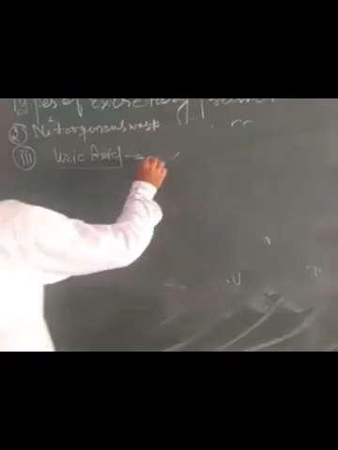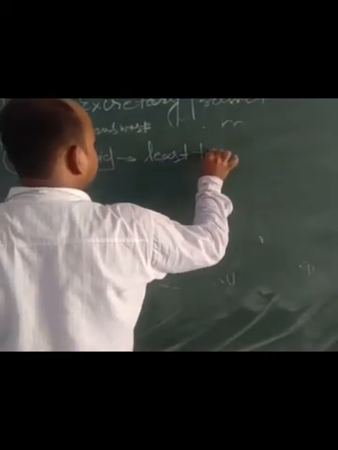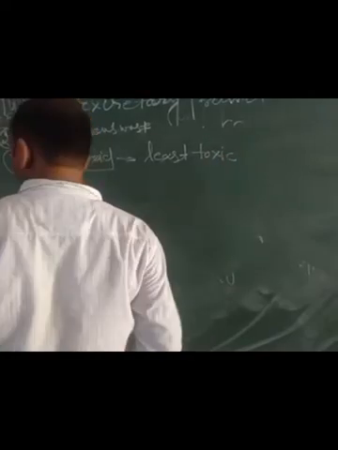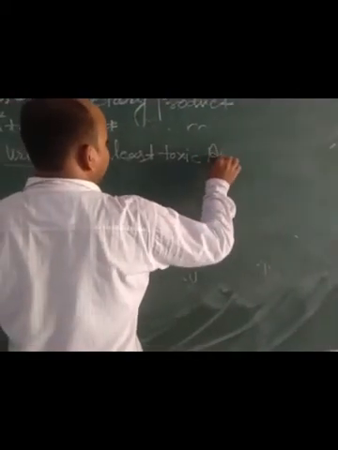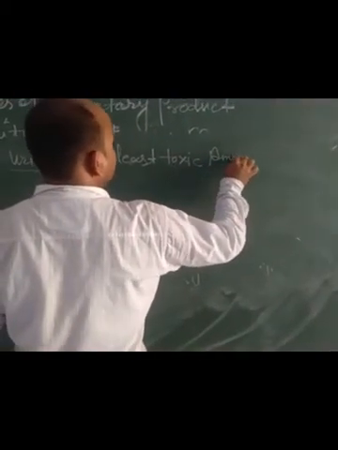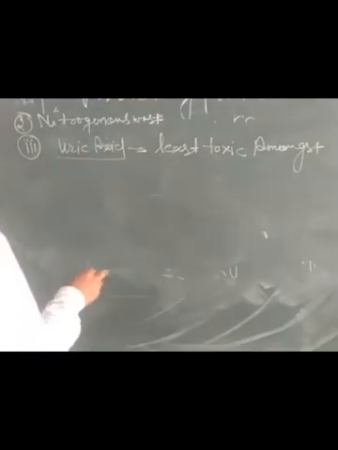Uric acid is the least toxic waste. It is very less toxic in comparison to ammonia and urea. Uric acid is the least toxic waste.